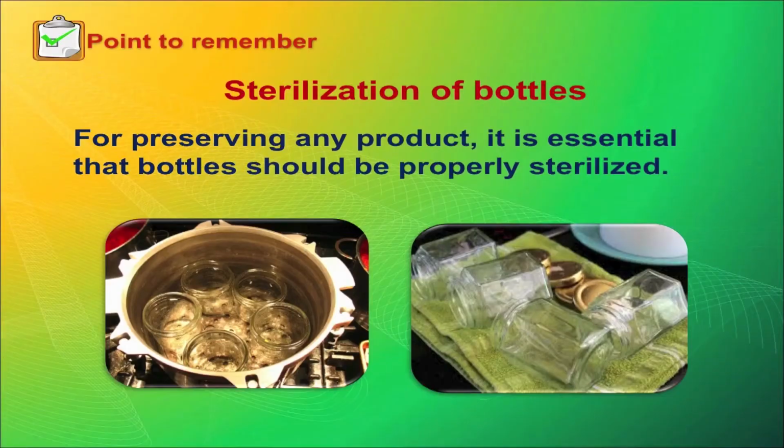That will kill all the microorganisms, even their spores, so the bottles are totally sterilized. They should then be kept on a fresh clean towel to dry before any food product is stored in them. For preserving any product, it is essential that the bottle be properly sterilized.